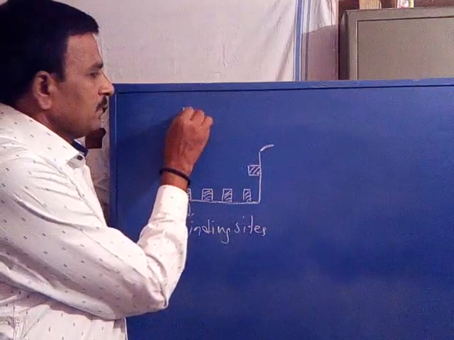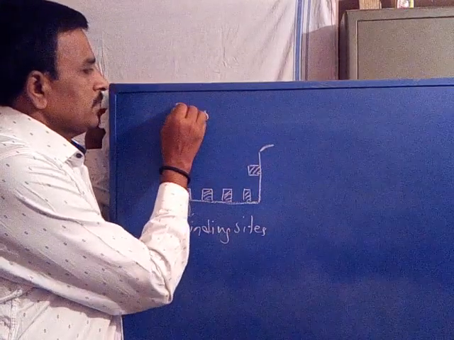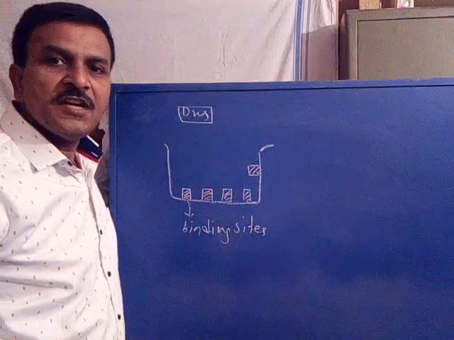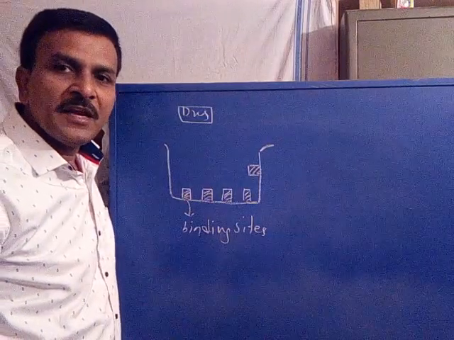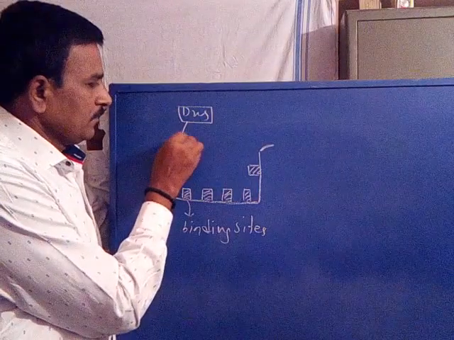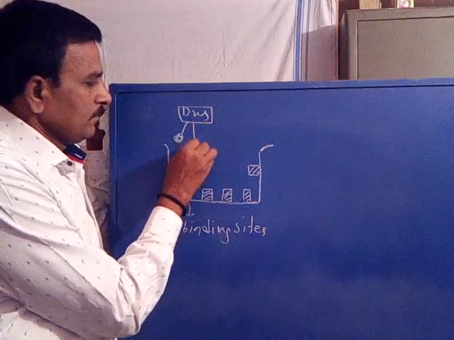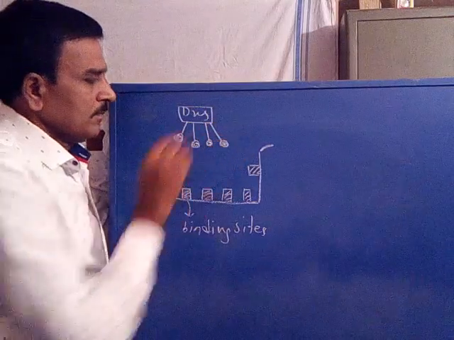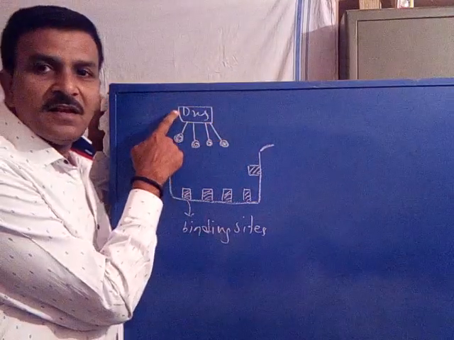Now a drug which has insufficient binding groups compared to the binding sites of the target. Now it is the lead compound.